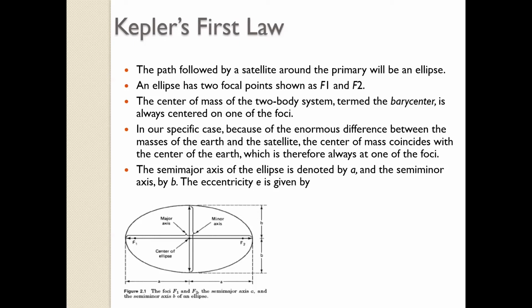Kepler says that the secondary body revolves around the primary body in a path which is an ellipse, and the primary body is at one of the foci, that is at F1 or F2. My question is, when I talked about geosynchronous satellites, I told that the Earth is at the center of the orbit and the shape of the orbit is circular. Does that geosynchronous orbit agree with Kepler's law?